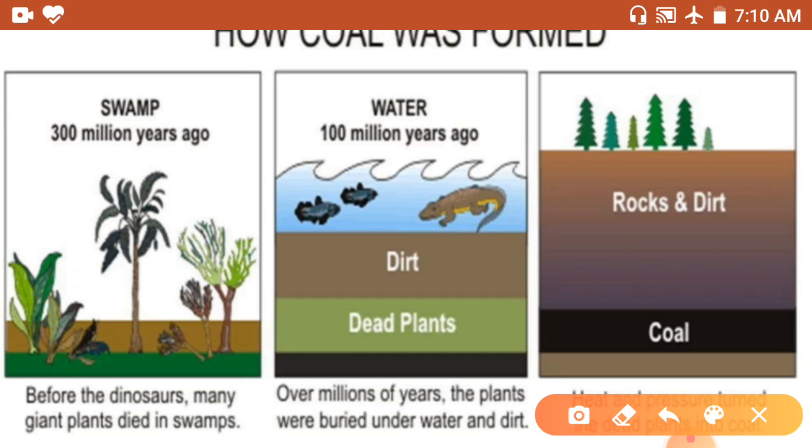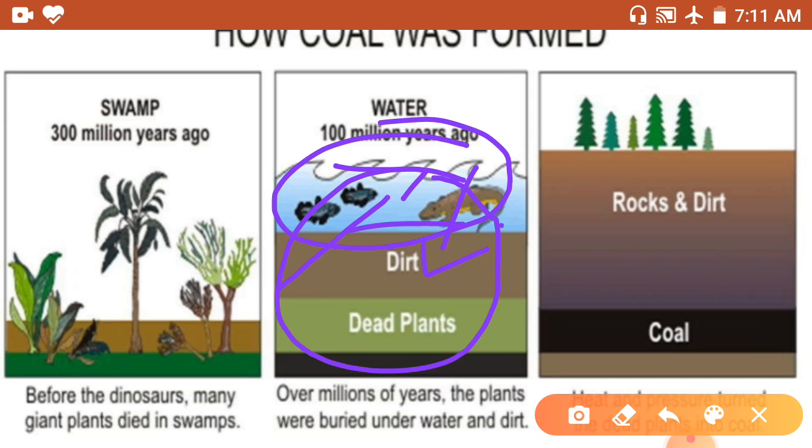more green plants grew, and there was a thick layer of dead plants rotting in the swamp. The surface of the earth changed, and water and dirt washed into the swamp. Okay, so all the dead plants were covered with water and dirt and went through the decaying process. More plants grew, but some died, after millions of years. The upper layer is water and the lower layer is dirt. After millions of years, layers had formed. Water is the top layer and dirt is the lower layer, and the